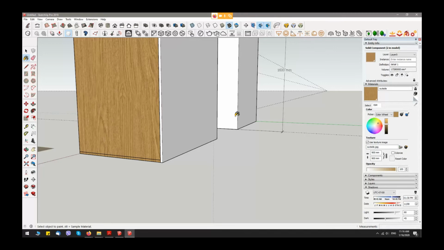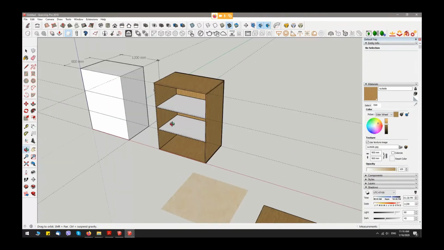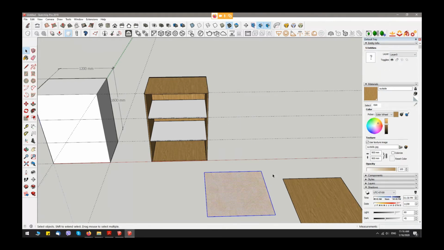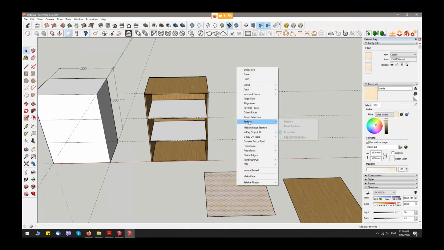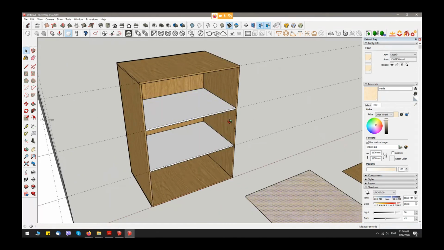Okay, inside we have different material. This is a plywood. We have to do same things. Export our texture. Take the bucket tool, but first we have to switch off this projected. We take our texture, select and put material.